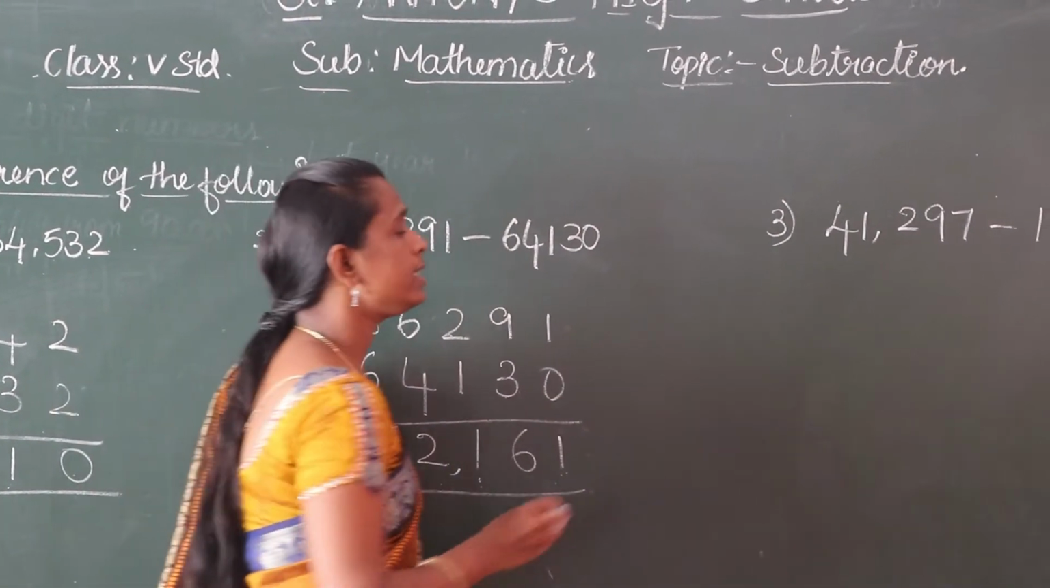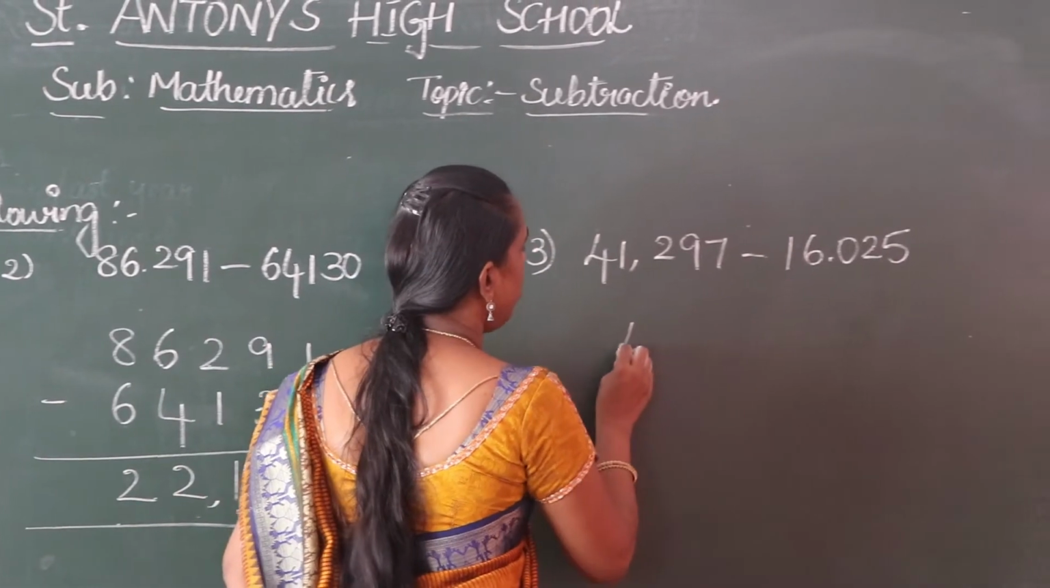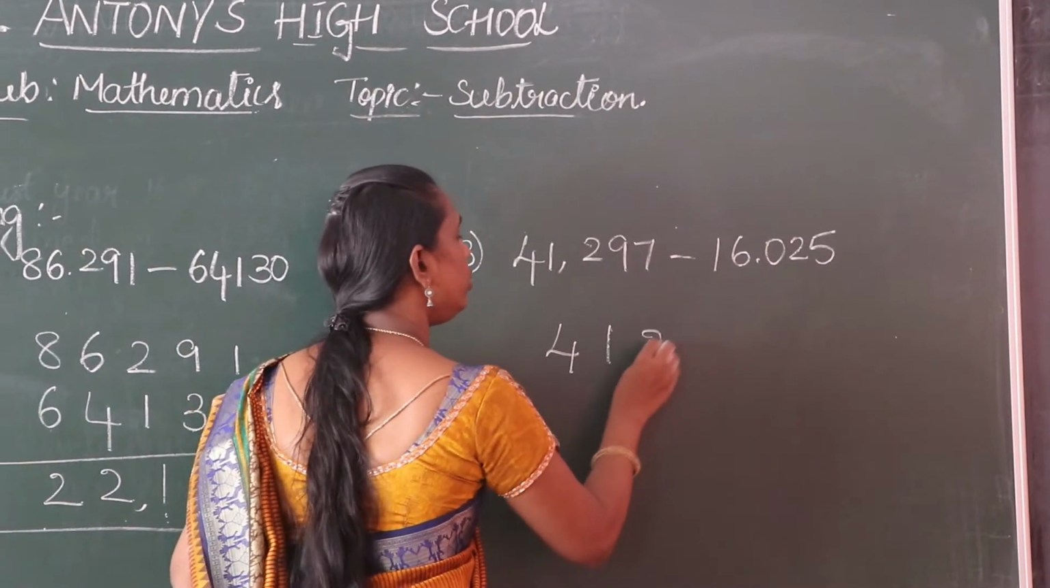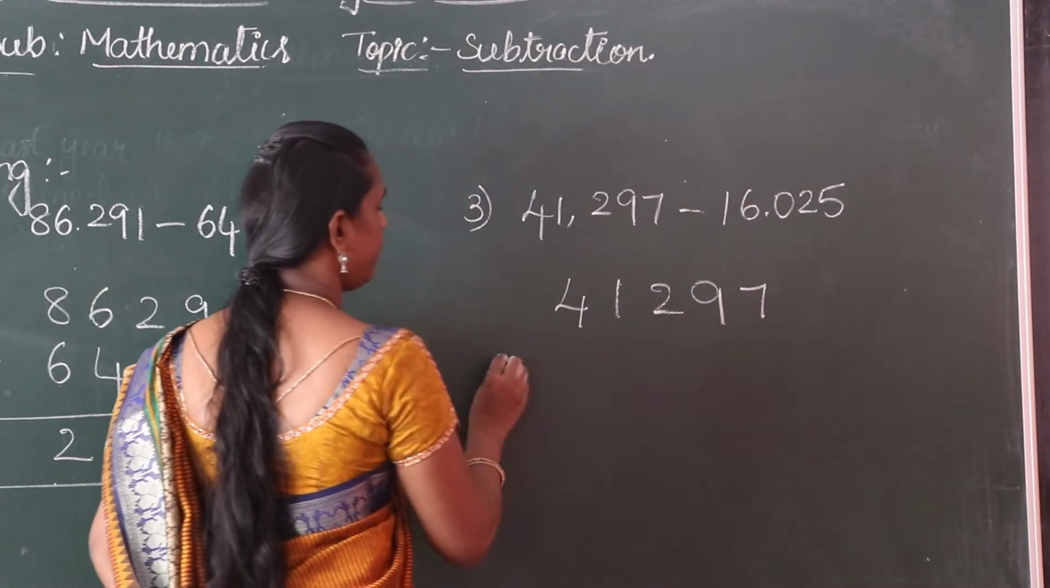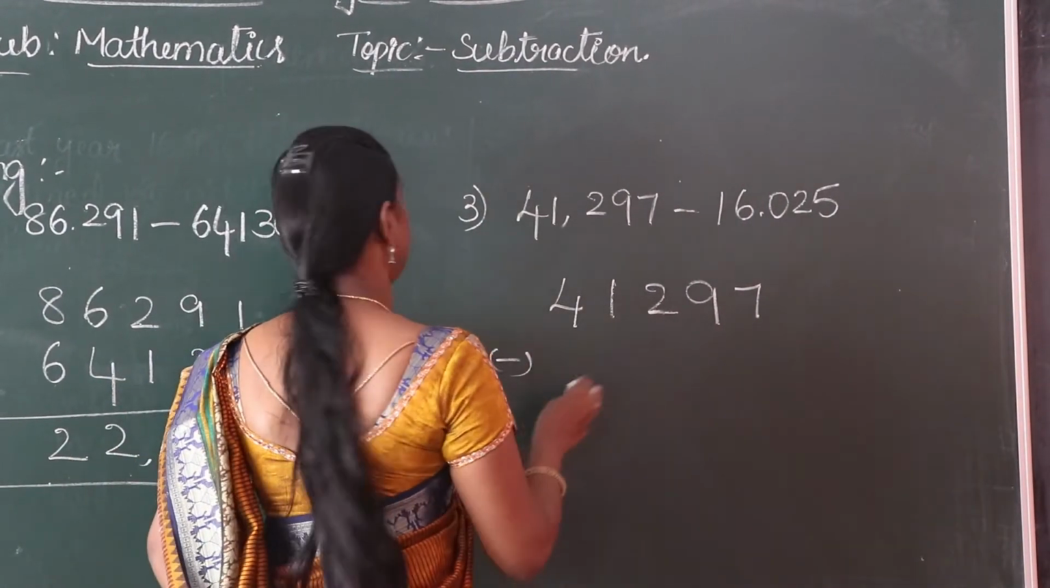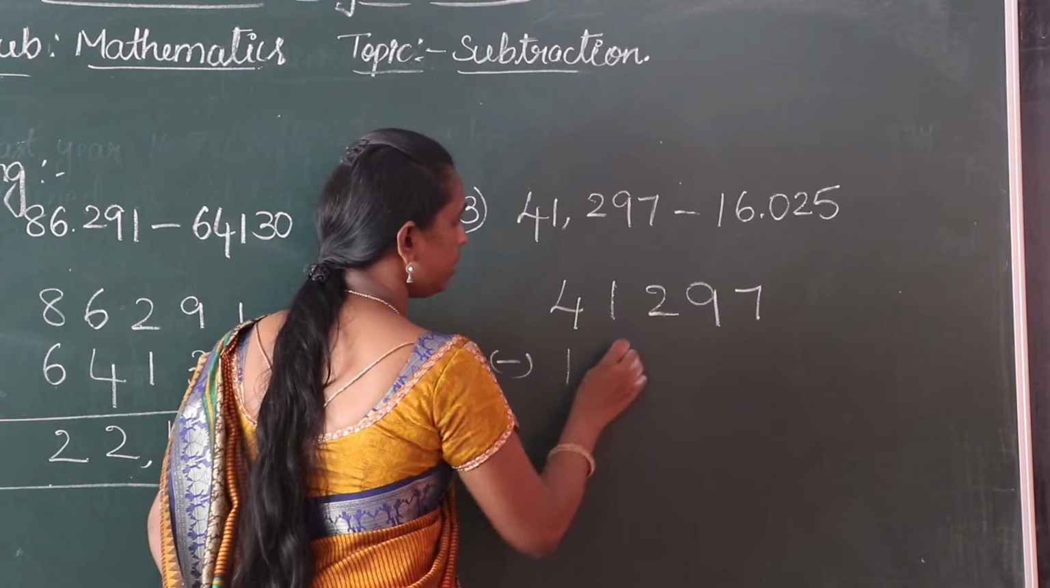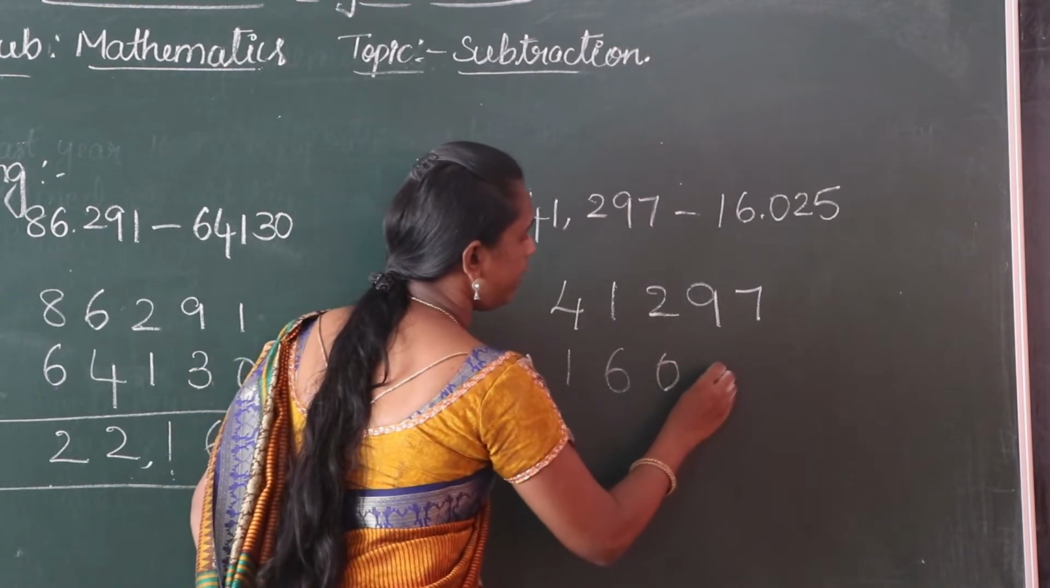22,161. The third sum in your exercise is 41,297 minus 16,025.